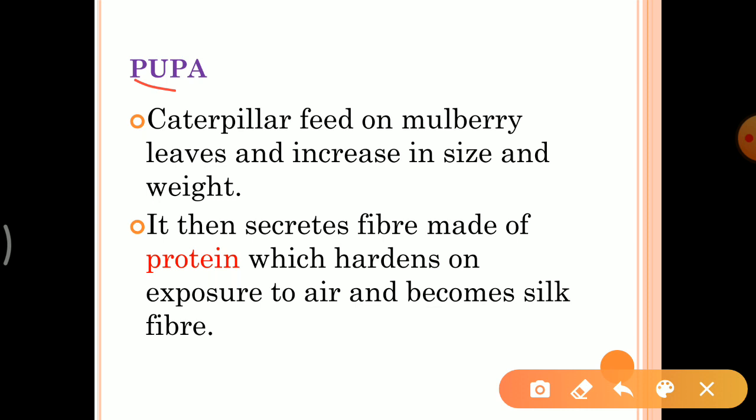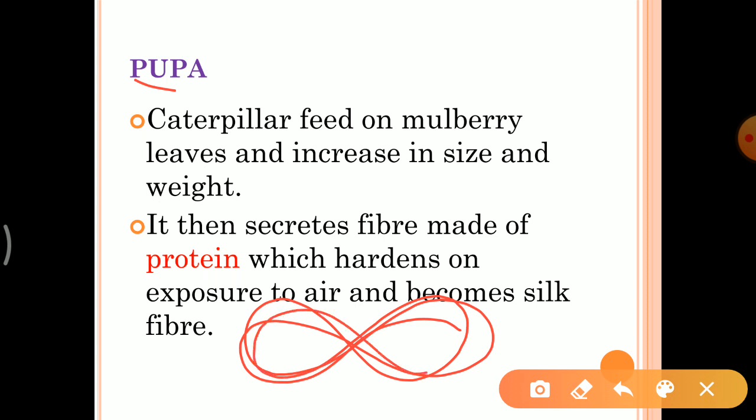Then it swings its head from side to side in the form of 8, and during these movements of the head, the caterpillar secretes a fiber made of protein. When this protein comes in contact with air, it becomes hard, and finally it becomes silk fiber.